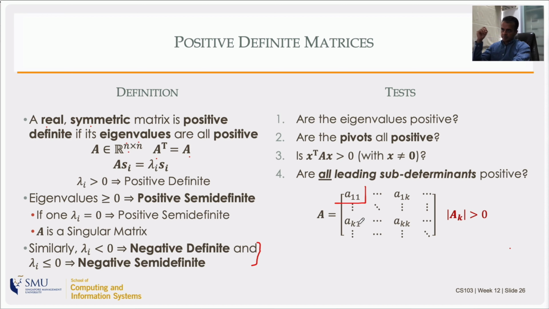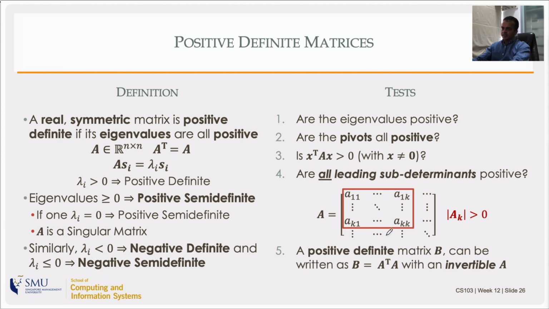If that is positive, and I take the second one, from the second row and second column, that little 2 by 2 matrix should also have a positive determinant, and I'll keep going. The kth one will have k rows and k columns, and that is the kth sub-determinant, and the nth sub-determinant will be the whole determinant. Every one of them has to be positive for the matrix to be positive definite. That is the kth sub-matrix, out of which the kth sub-determinant will come.